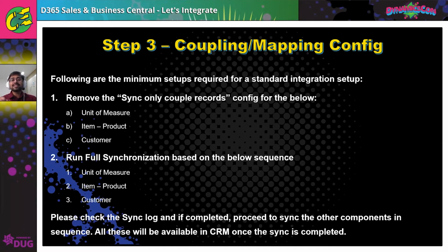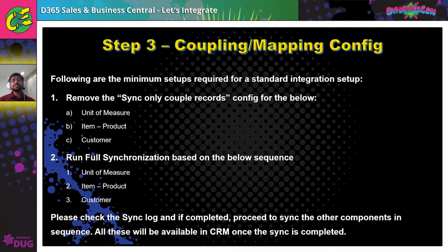And you can also slightly extend that integration, so that if it's coming from BC to CRM, only specific accounts are getting synchronized. So that can be extended again. So that's the first part, that is the mapping. And second, there's something called coupling.